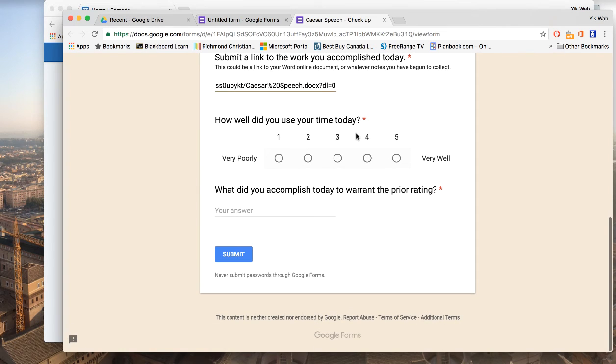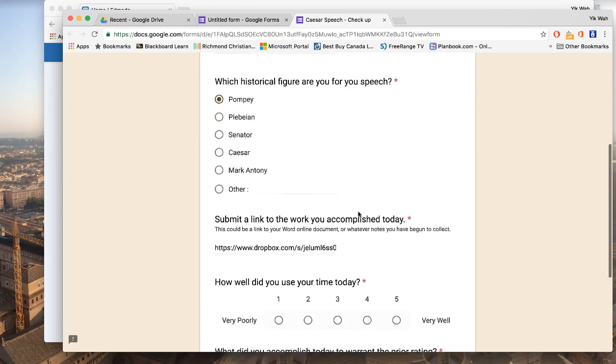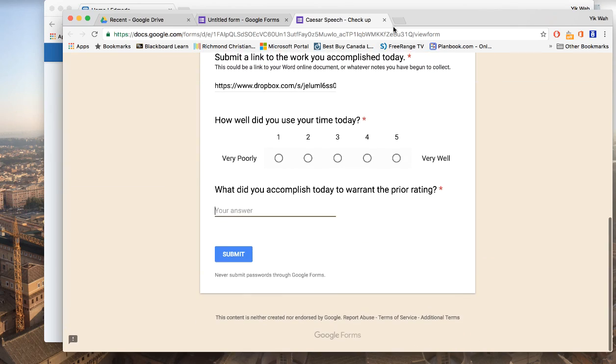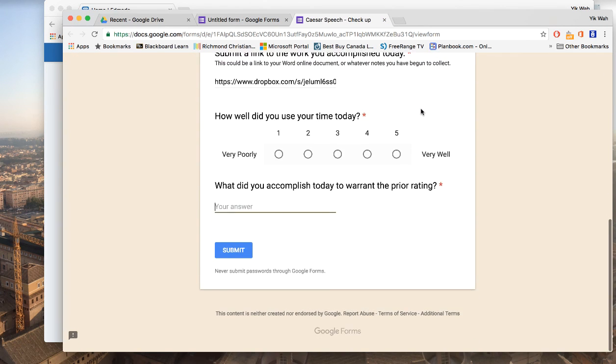There's a question, how well did you use your time today? 1 is very poorly, 5 is excellent. So pick a number, and then what did you do to accomplish to warrant that prior rating? What that means is, why did you earn the mark you gave yourself? Okay, so at the end of today, maybe with the last 5 or 6 minutes or so, you're going to just fill this form in, submit it, and then I'll be using that to formatively assess your progress. Okay, so that's what you need to do today, and I hope you are very productive.